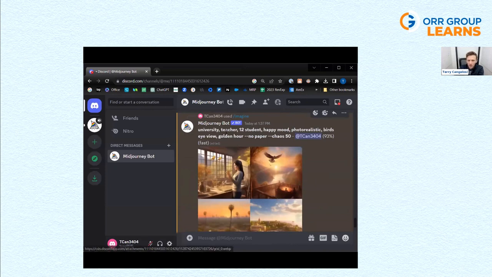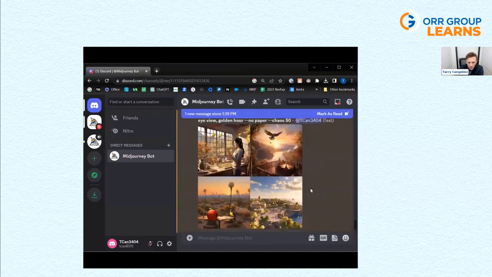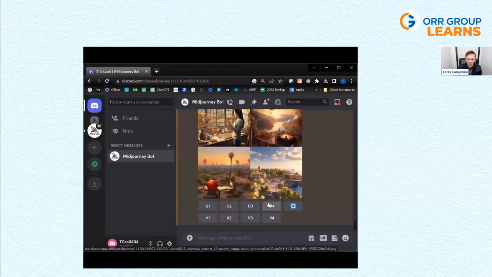But here we go. Now we included in this university a teacher and students, because here's a teacher with 12 students. Man, I would love to go to this university. This looks like the edge of Hogwarts. I kind of want to see that one a little bit bigger.